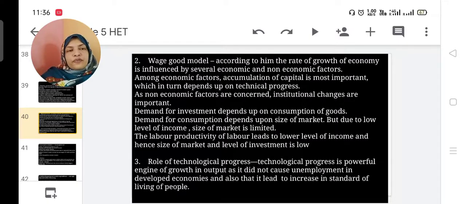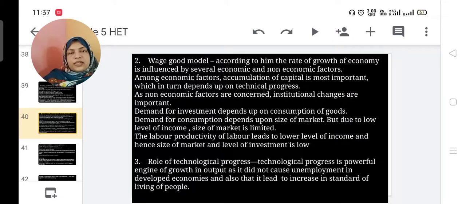Demand for investment depends upon the consumption of goods. That already we know. Demand for consumption depends upon the size of the market. But due to the low level of income, the size of the market is limited. The low productivity of labor leads to a lower level of income, and hence size of market and level of investment are low.